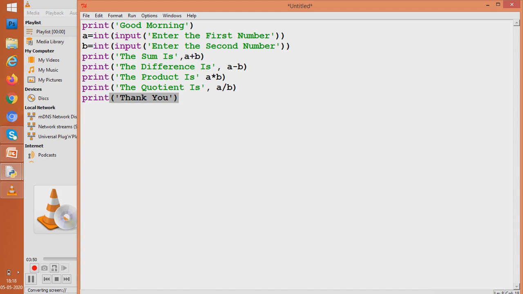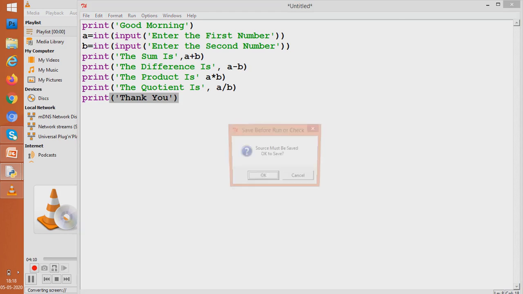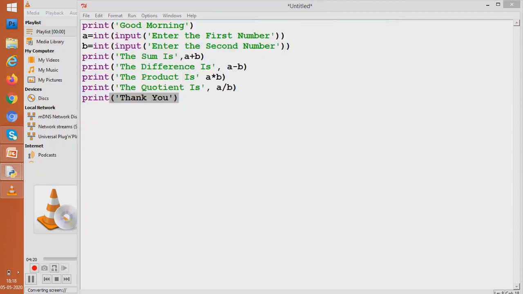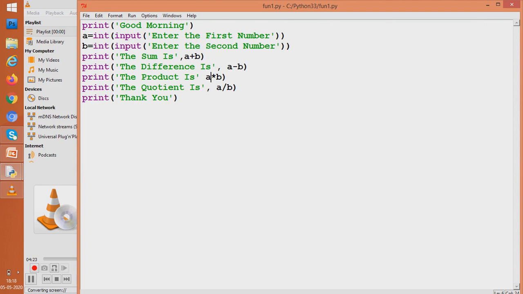So this is a small code which we have written, and using this code we'll try to learn functions in Python, and why functions are important. But first let us interpret and run this code. So we try to run it. We give a name fun1 because we are writing a function. I can give any name, but I am giving this name. See, one syntax error it is showing. Yes, a comma is missing. Let us put the comma and then proceed.